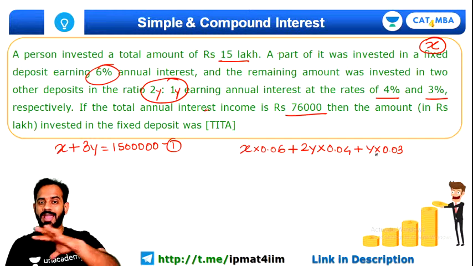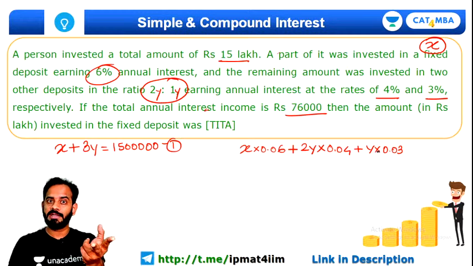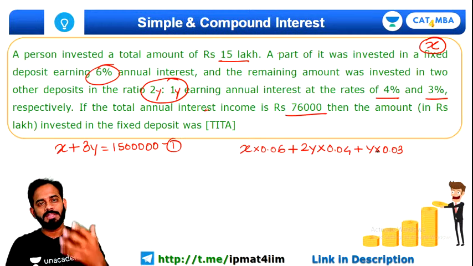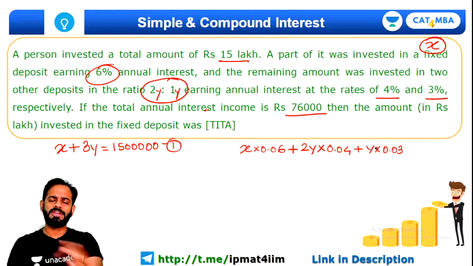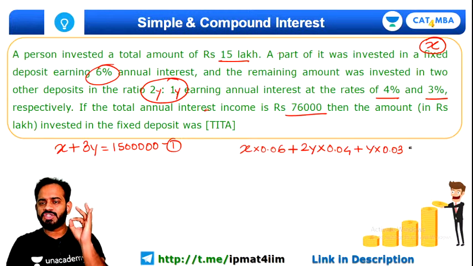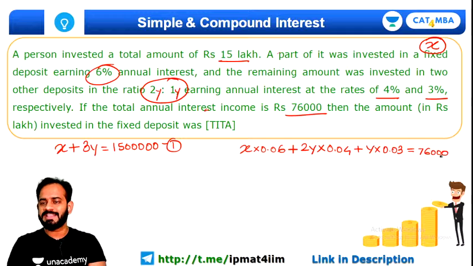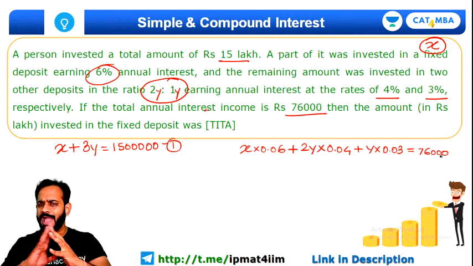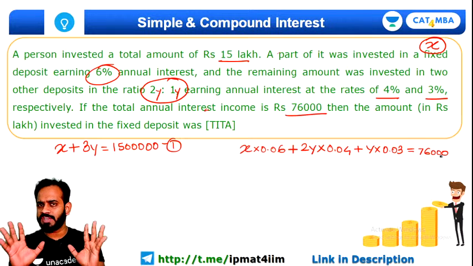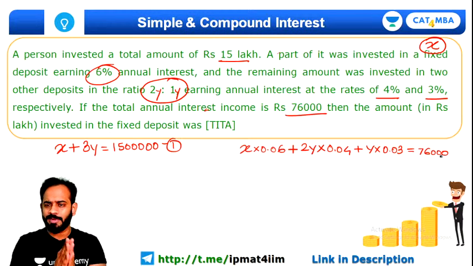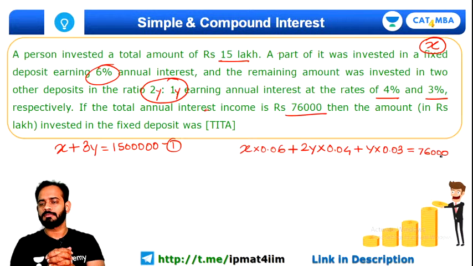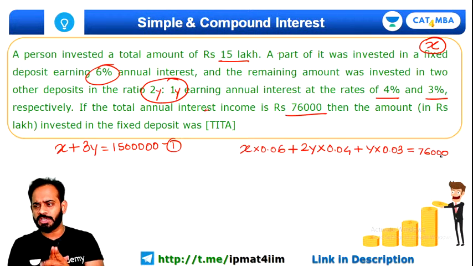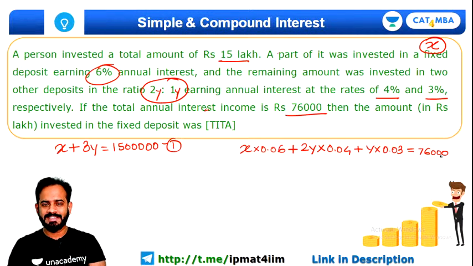Once you have gone through this percentage part, if you understand percentage well, then you can understand all this question also in a very easy manner. And this total interest is given as 76,000 rupees. Is that clear, everyone? The second equation which I wrote, do you have any problem in that? Please tell me quickly. Everybody, please be here with me till the end of the session. It will be really amazing, guys.